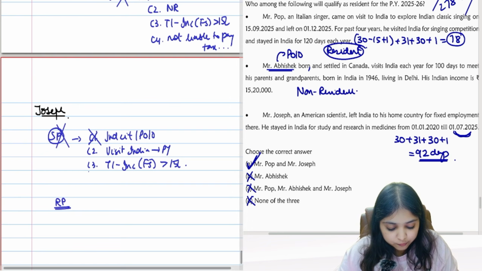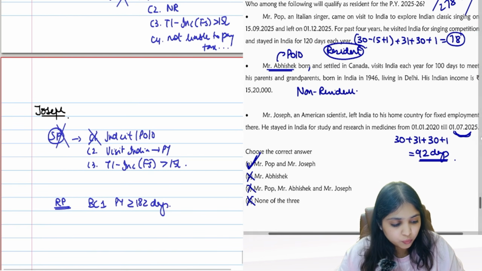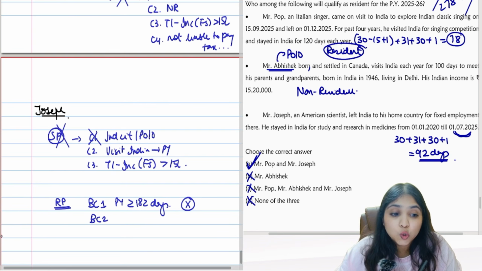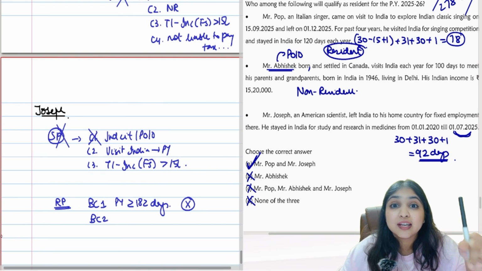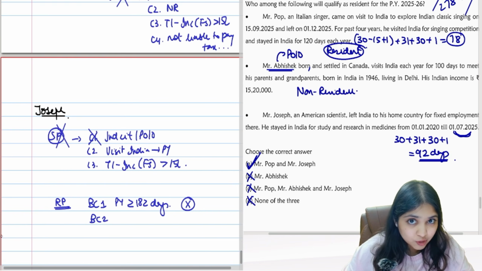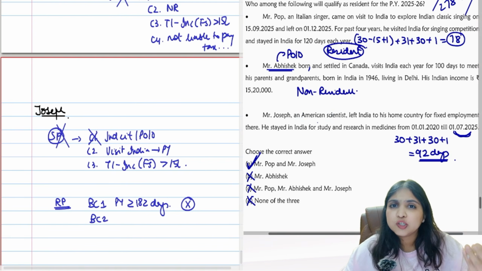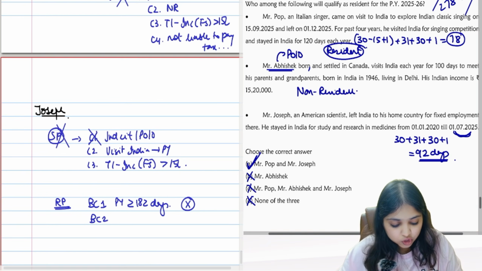I'll come to the regular provision. Basic condition 1: in the previous year you must stay in India for at least 182 days. Fulfilled, guys? No. He has stayed in India for only 92 days. Then I will check basic condition 2. Is he an Indian citizen who is leaving India as a crew member of an Indian ship? No. Is he an Indian citizen leaving India for employment? He is leaving India for employment, but he is not an Indian citizen. He is an American scientist. Is he an Indian citizen or person of Indian origin who is visiting India? No. Therefore, I will apply basic condition 2.